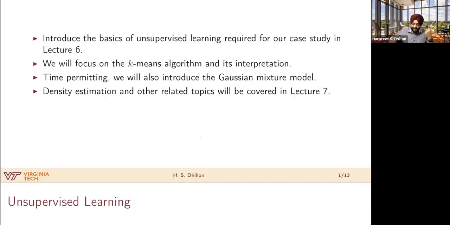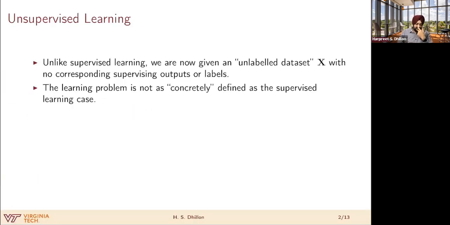Okay. So unsupervised learning, we already discussed this very briefly in the first lecture, right? In this case, we are given an unlabeled data set. Using the same notation as previous lectures, this unlabeled data set will be represented by X. This basically contains the vectors of features which represent examples in our data set.